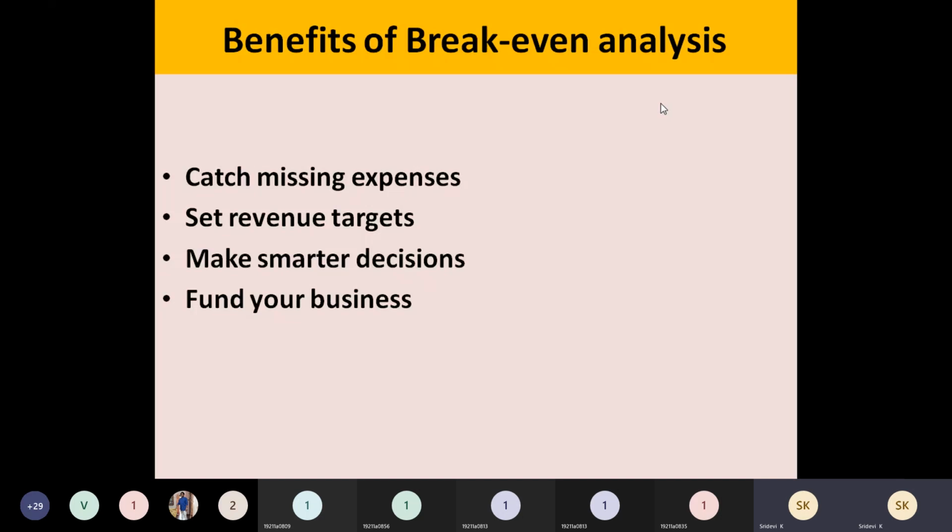So you can automatically take smarter decisions. And in case you want to fund the business, in such a case also break-even analysis is advantageous. And if you want to fix the price of the product, you have to fix a better price, no? So in such a situation also, this is advantageous. And you need to identify whether all the fixed costs are covered or not. So in all these situations, this break-even analysis is advantageous to the